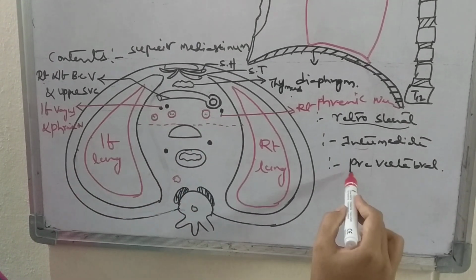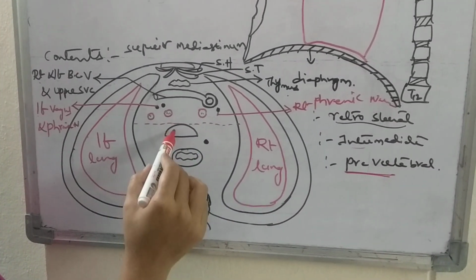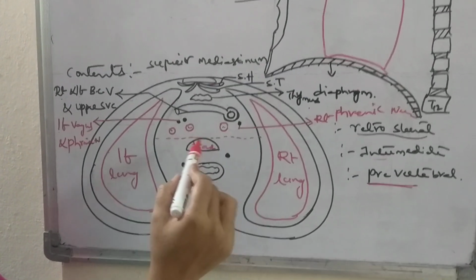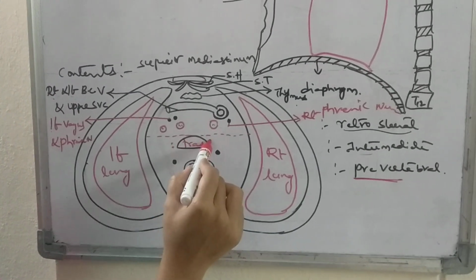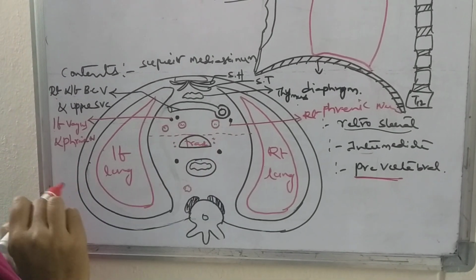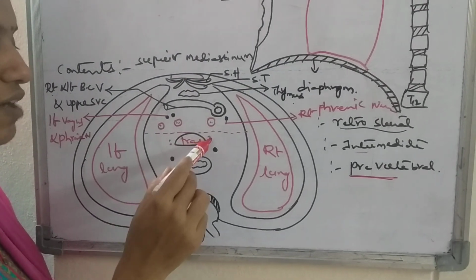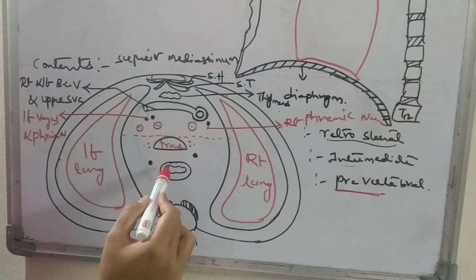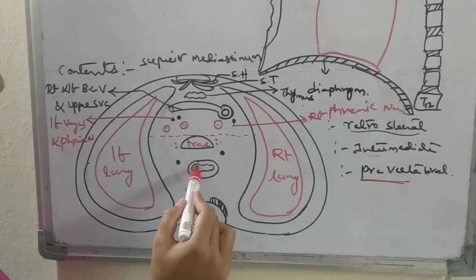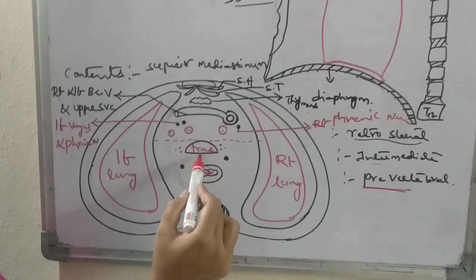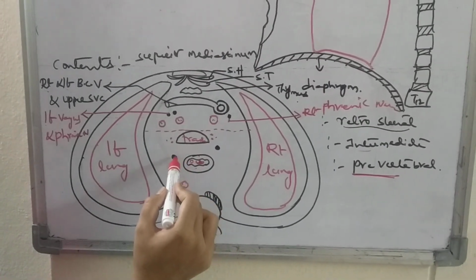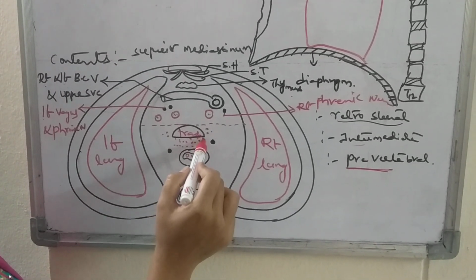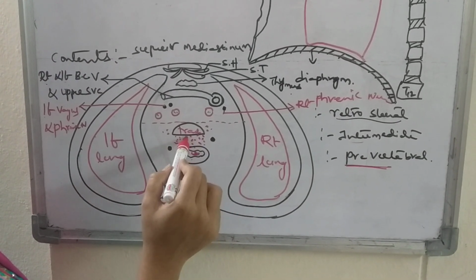Next, coming to the prevertebral part contents. These are the trachea. Surrounding the trachea, we will have the paratracheal lymph nodes. And then we will have the esophagus. Between the trachea and esophagus, we will have the loose areolar connective tissue.